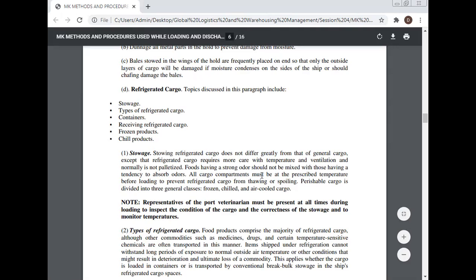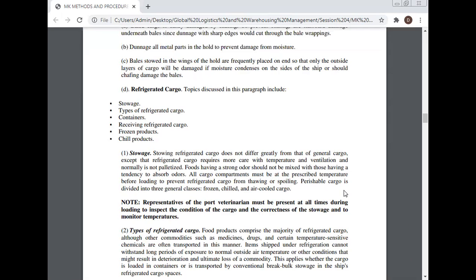Foods having a strong odor should not be mixed with those having a tendency to absorb odors. All cargo compartments must be at the prescribed temperature before loading to prevent the refrigerated cargo from thawing or spoiling. Perishable cargo is divided into three general classes: frozen, chilled, and air cooled cargo.